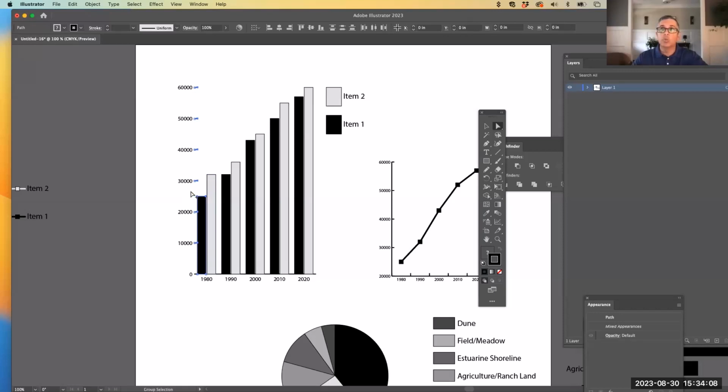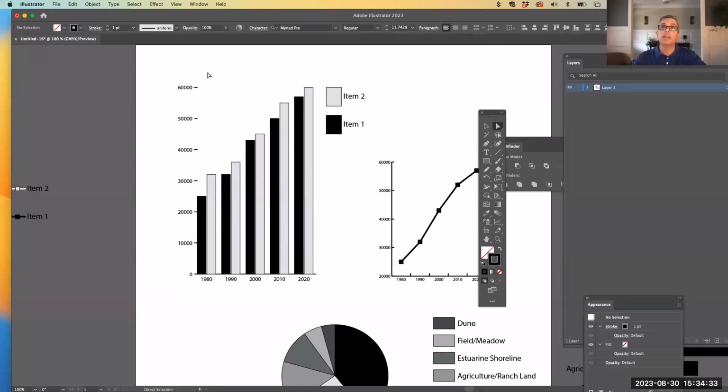So I'm going to hold Option Shift, and the PC will be Alt Shift, and click and drag over that to deselect it, right? Once I've deselected that, now I can grab those points, come all the way across, and then when I get towards the end, I'm going to hold Shift so that they're nice and straight. Don't hold Shift at the beginning, because then you will deselect one of the lines.